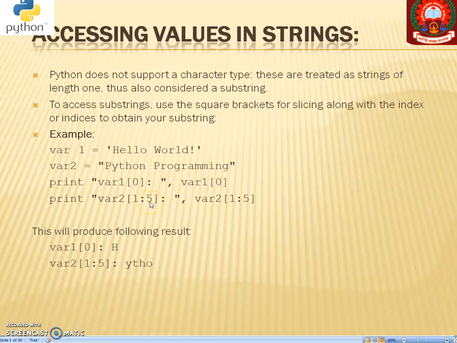This 5 means up to 5, not including this 5. Are you getting it? Not including this 5 means this will be 0 1 2 3 4, up to this, including 1 but not including 5, so before this 5 means 4. If you write 6 here instead of 5, then it will print ython.